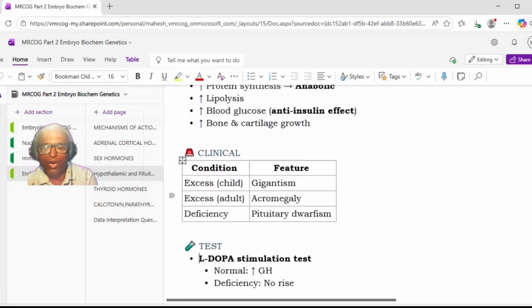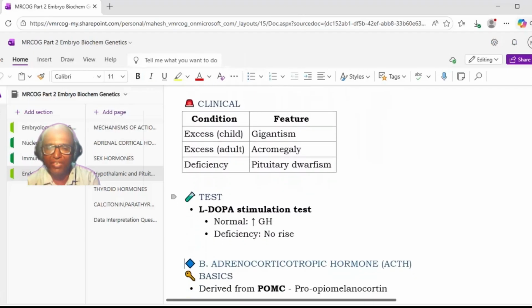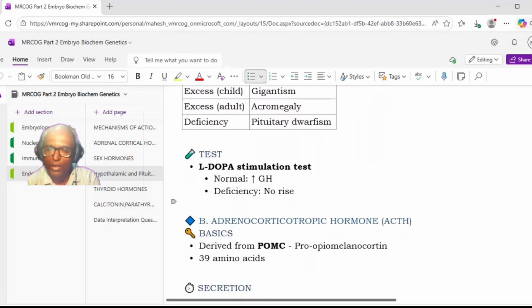Now, what are the clinical conditions related to growth hormone? Excess of growth hormone in a child will be manifested as gigantism, while excess in adults will be manifested as acromegaly. Deficiency will lead to pituitary dwarfism. What is the test related to growth hormone?